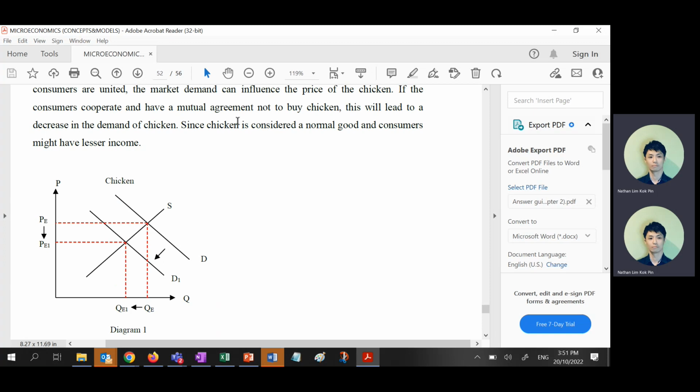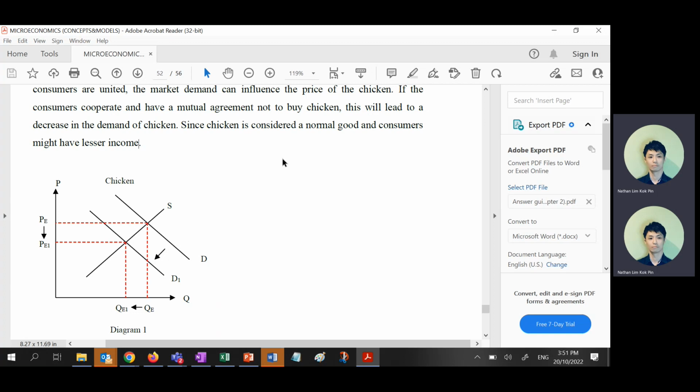And you must also talk a little bit on, since chicken is considered a normal good and consumers might have lesser income, so the demand will decrease. Linked to one factor, same thing, right? Why is chicken a normal good? Because we have an inferior good for chicken. What's the inferior good for chicken?